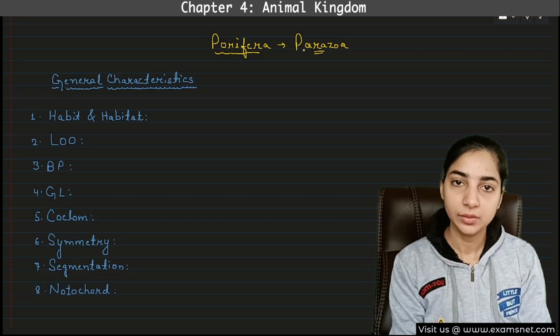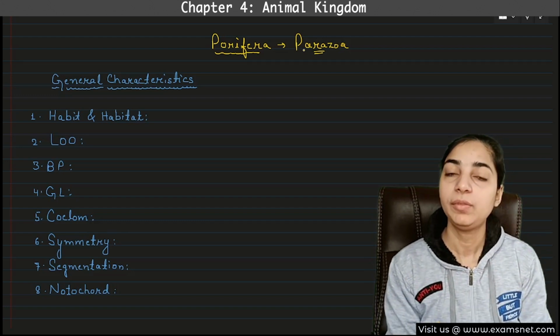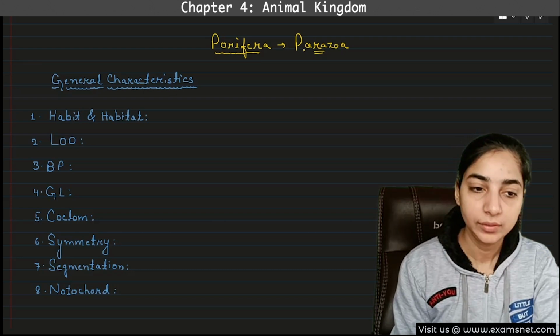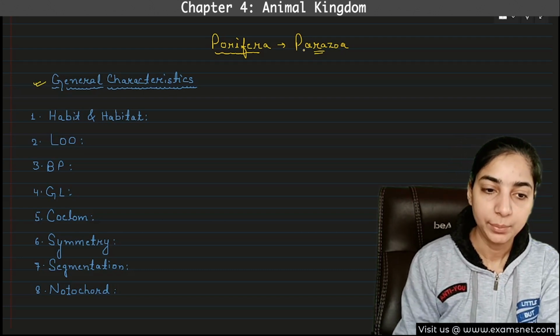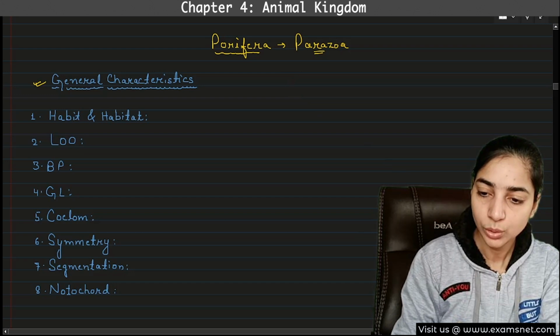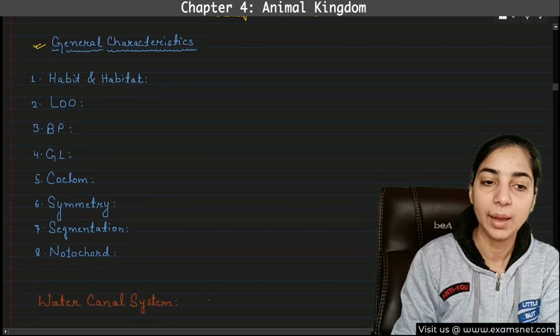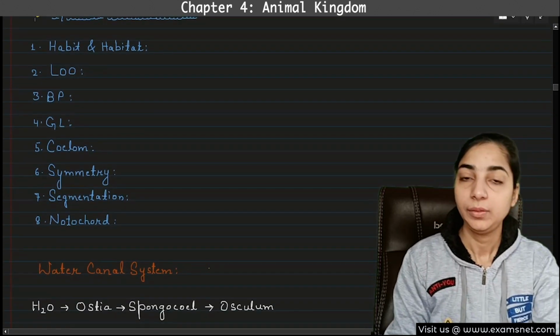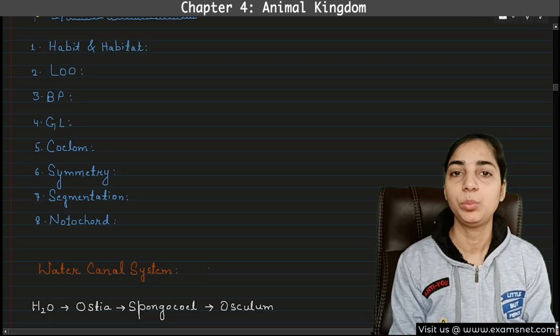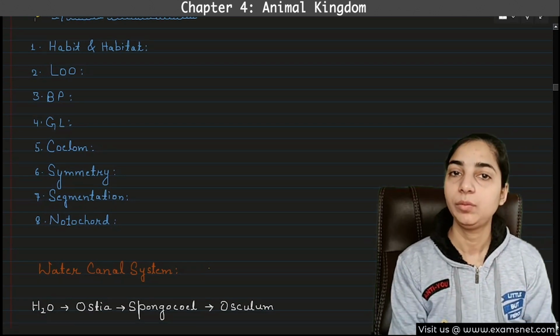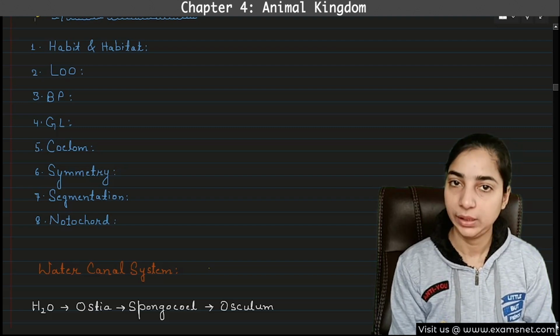So all the characteristics of Porifera will also be very primitive. So let's start with the general characteristics of Porifera. First one is habit and habitat. You can analyze yourself what should be the habit and habitat of Porifera. We have discussed in the previous chapter that always the primitive type of organisms live in water. So they all are aquatic.